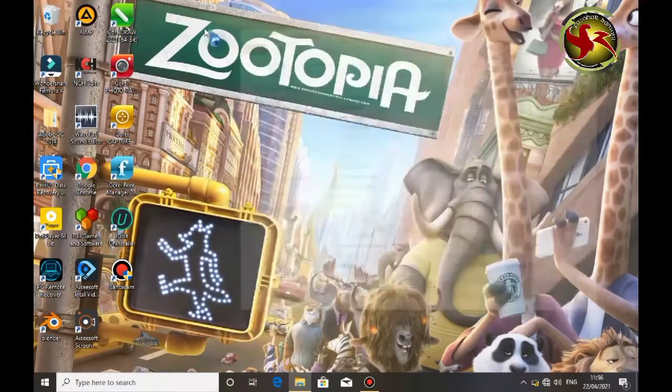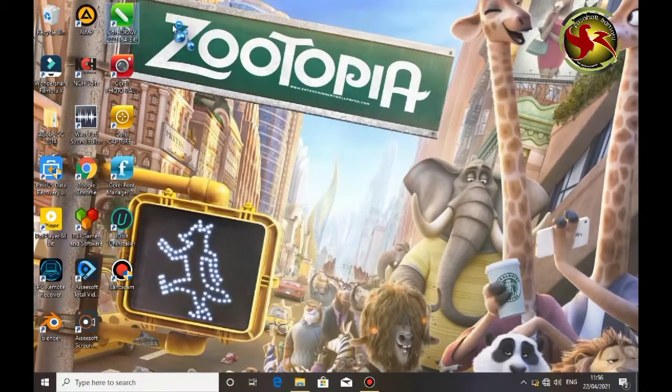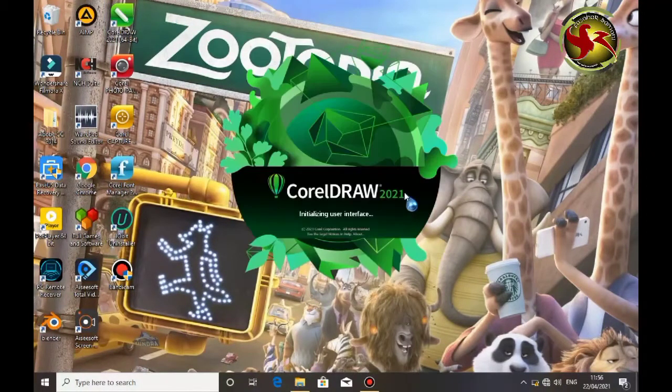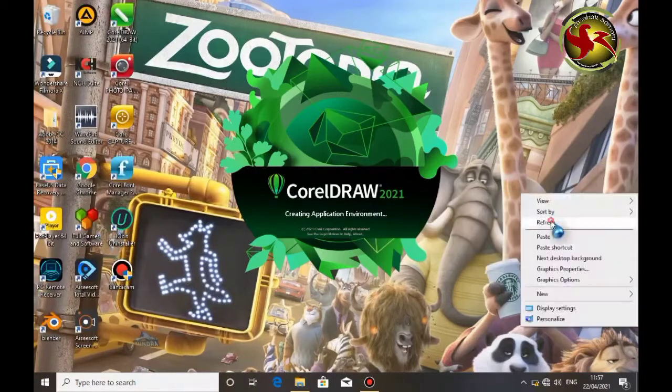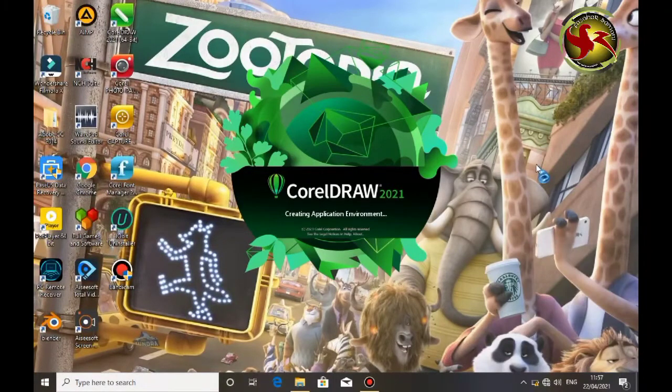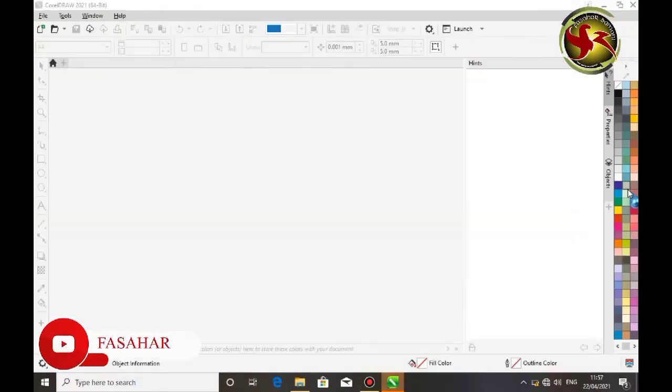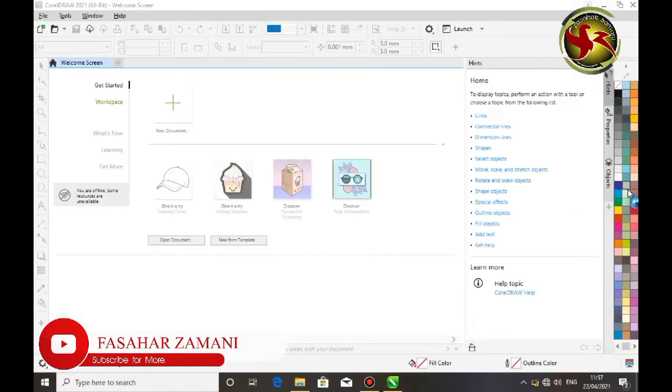Now you are going to open your Corel Draw. You will get it for free without buying anything. You are going to get the pro version for free. As you can see, I'm opening my Corel Draw right now. So as you can see that the program has successfully opened.